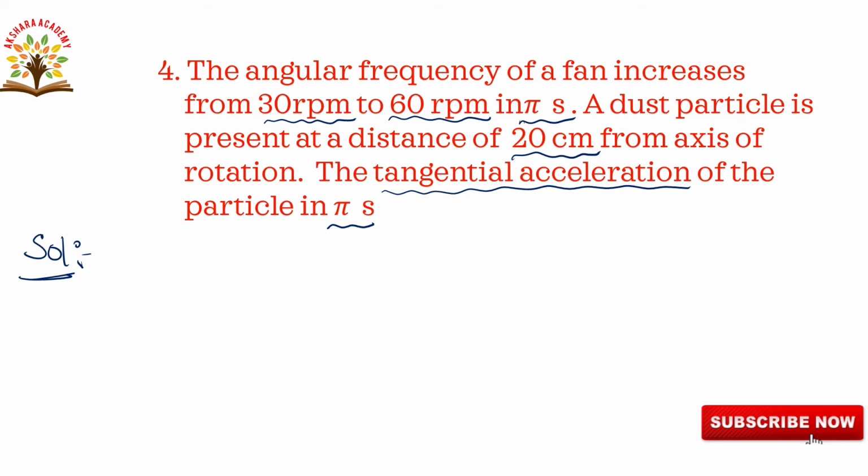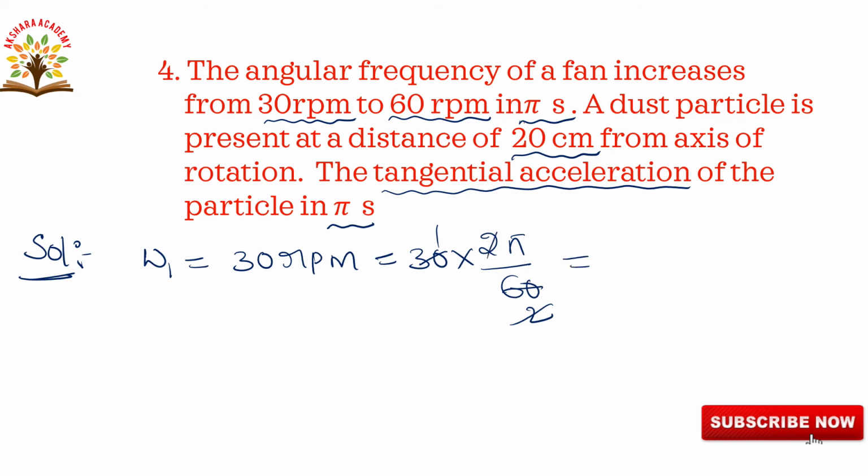Here the angular frequency is given as increasing from 30 to 60. One is 30, the other one is 60. Now first we will write omega 1 is equal to 30 rpm. Converting, 30 into 2 pi by 60. So this is 30 rotations per minute, 2 pi by minute, that is 60. 30 1s are 30, 2 2s cancel, so pi.